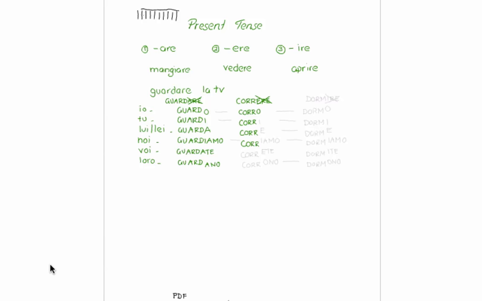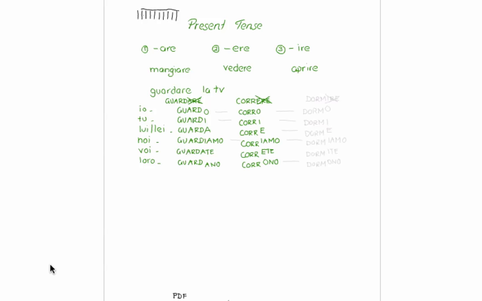If I want to say I run, I add an O, corro. You run, corri. He or she runs, corre. We run, corriamo. You all run, correte. And they run, corrono.